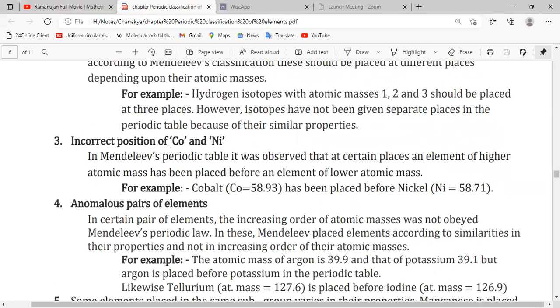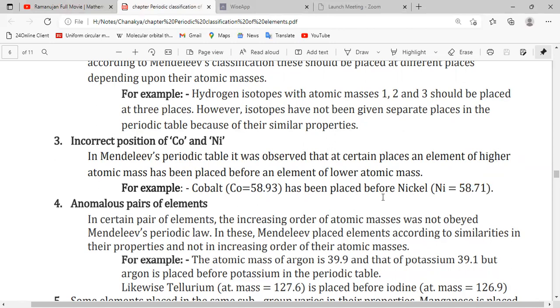Then, incorrect position of cobalt and nickel. In Mendeleev's periodic table, it was observed that at certain places elements of higher atomic mass were placed before elements of lower atomic mass, like cobalt having atomic mass of 58.93 and nickel having atomic mass of 58.71. That means cobalt has to be placed after nickel, is it or not?